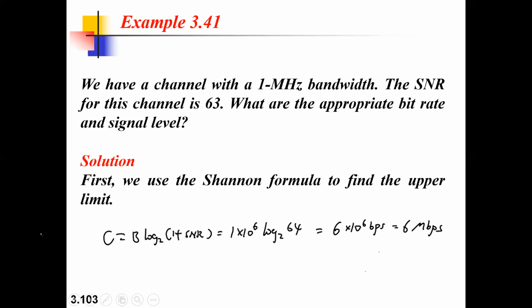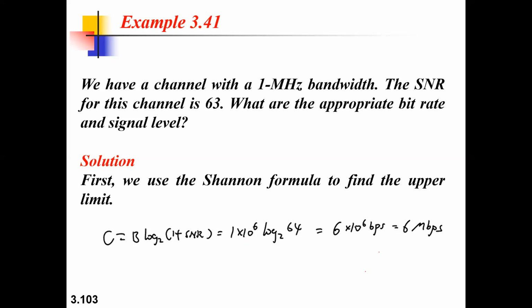So if you want to calculate the signal level, we know one thing: maximum bit rate is equal to 2 times bandwidth multiplied by logarithmic of L to the base 2. Why 2? Only 2 bits you'll be transmitting, whether it is high or low.